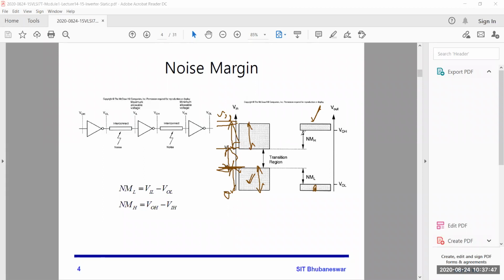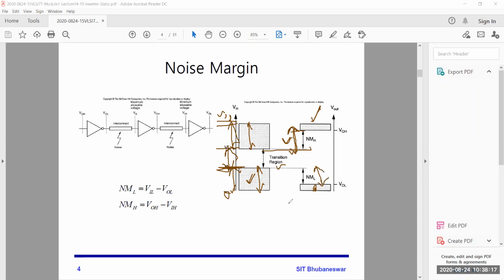So the noise margin is nothing but this voltage minus this voltage. This is the noise margin high: VOH minus VIH. And here VIL minus VOL is the low noise margin.